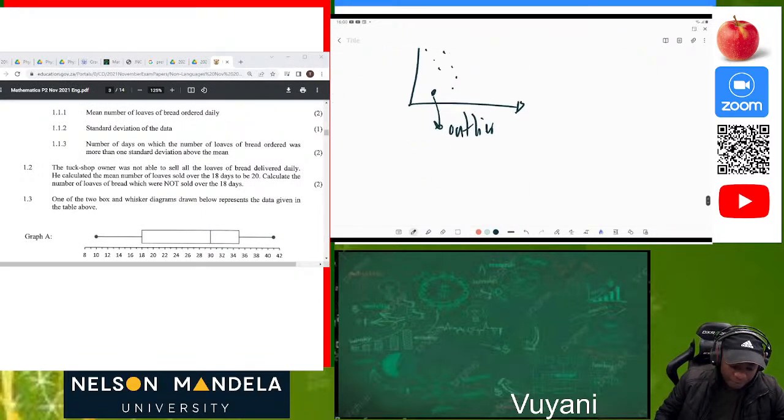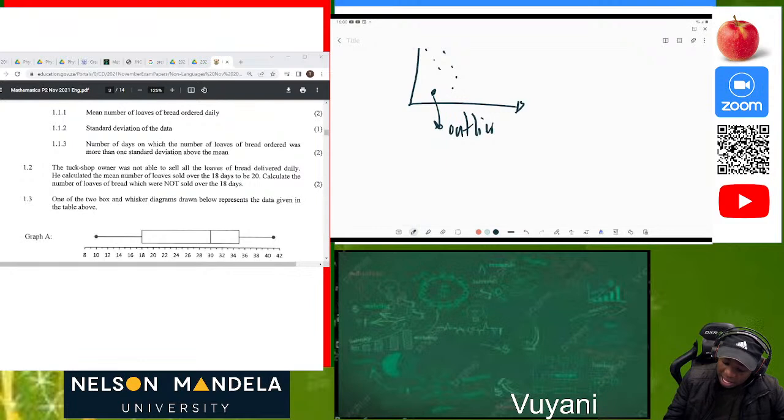Now, moving forward from this, I want to understand what an outlier is. As I was saying, an outlier is a point that does not fit. Why are we saying that it doesn't fit? It doesn't fit on the line of best fit or the line of regression. So this is so important.